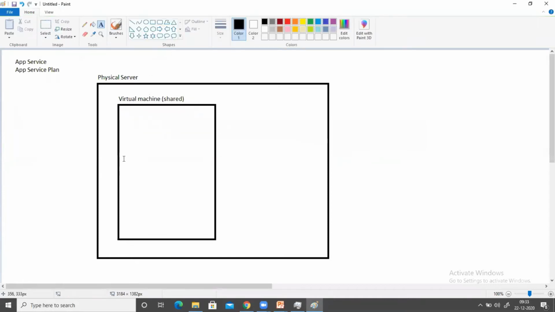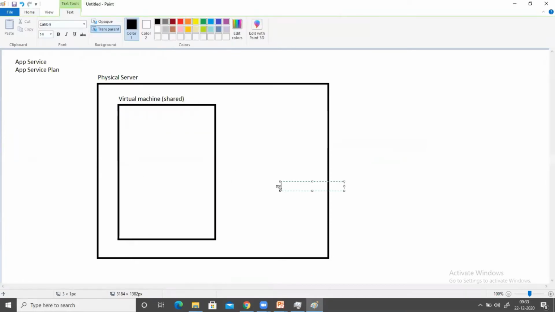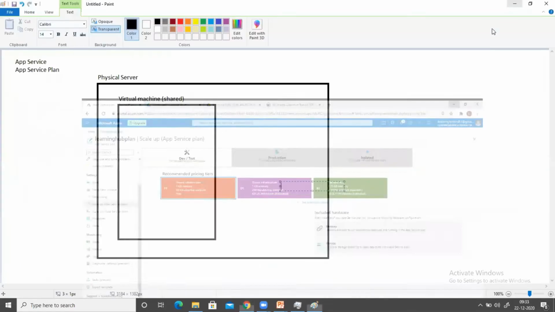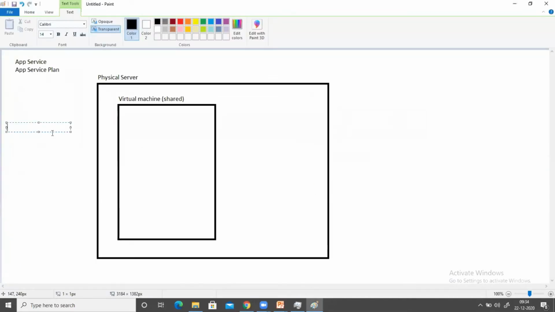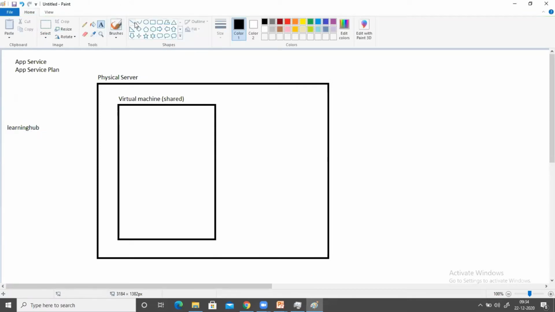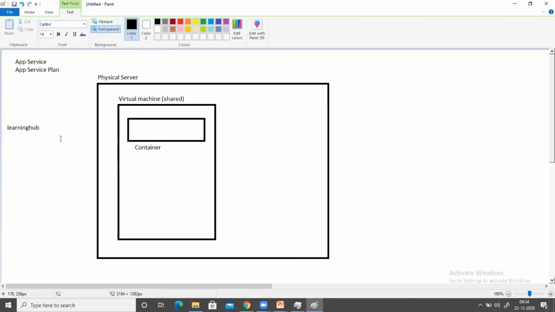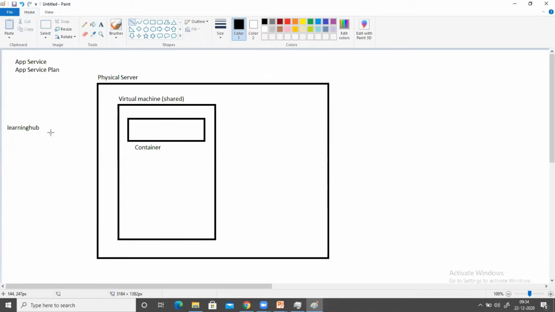Okay, so when I take any plan, suppose I have taken the F1 plan here. So what will happen? Suppose my company name is Learning Hub, and Learning Hub has taken one plan, that is F1. So what will happen inside this virtual machine? One container is going to be deployed for me. So this will be a container, and inside this container, I can go ahead and deploy my application.